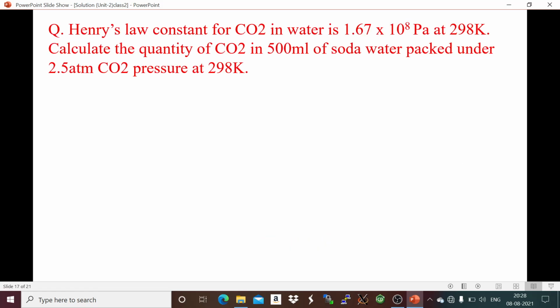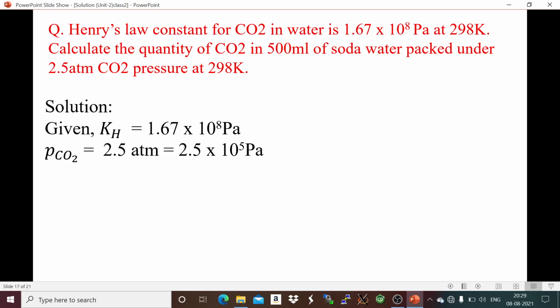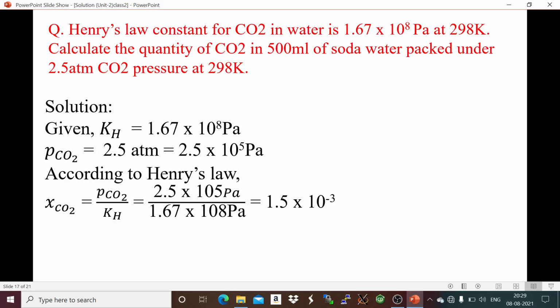Next, almost the same type of problem. Henry's law constant for carbon dioxide in water is given. Calculate the quantity. Now you have to calculate the mass of carbon dioxide in 500 ml of soda water packed under 2.5 atmospheric pressure of carbon dioxide at 298 Kelvin. So the KH value is given in Pascal, and the pressure of carbon dioxide is 2.5 atmosphere, so convert it into Pascal. Applying Henry's law, we'll get the mole fraction of carbon dioxide as 1.5 into 10 to the power minus 3.